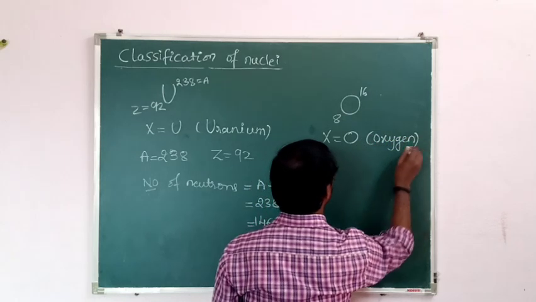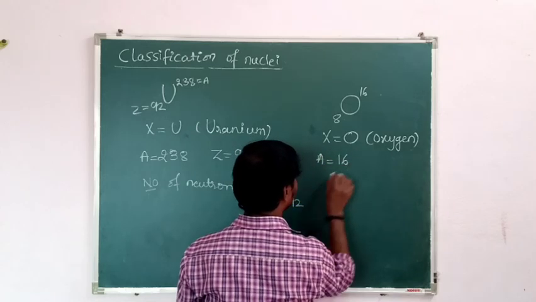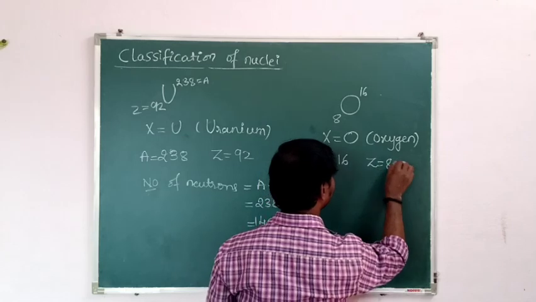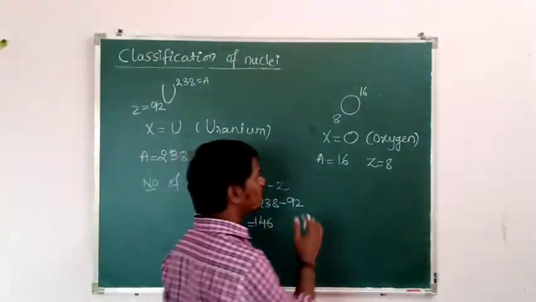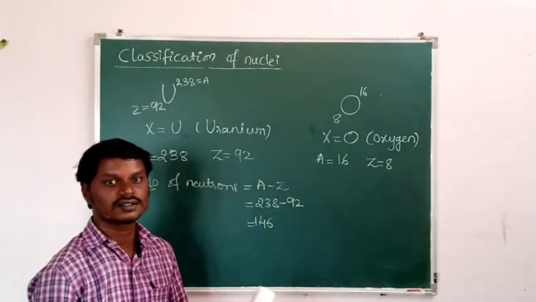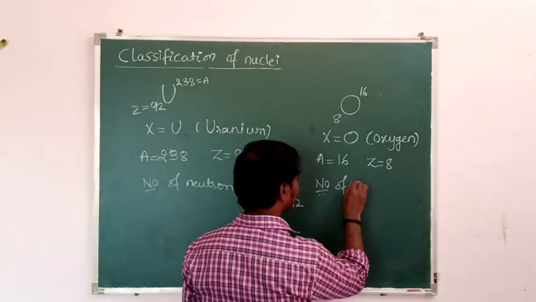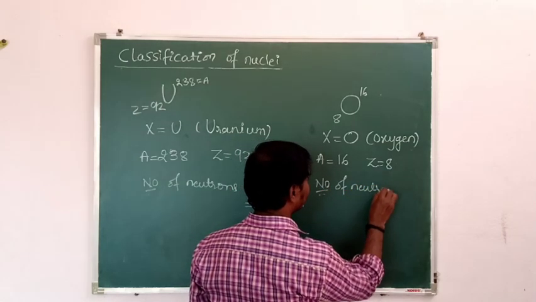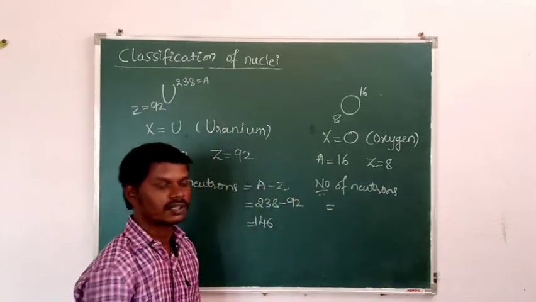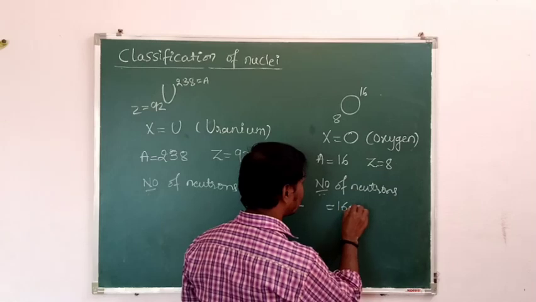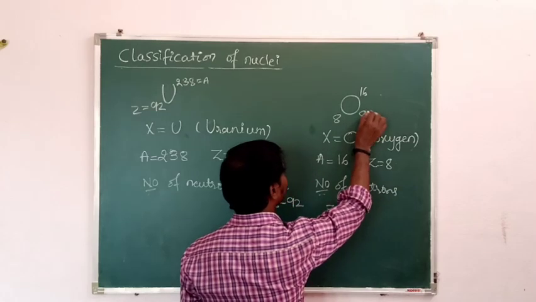Then the mass number, that is how much? 16, and the atomic number is how much? That is 8. Means how many protons are present in the oxygen here? So 8. Then our aim is to find the number of neutrons present in the oxygen. The number of neutrons is equal to mass number minus atomic number. Mass number is 16 and atomic number is 8. 16 minus 8, that is 8. Means the number of neutrons present in the oxygen is 8.